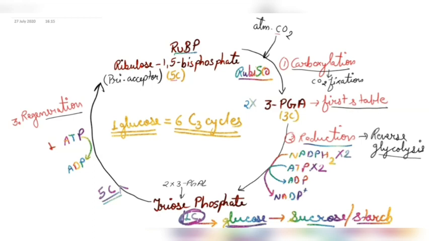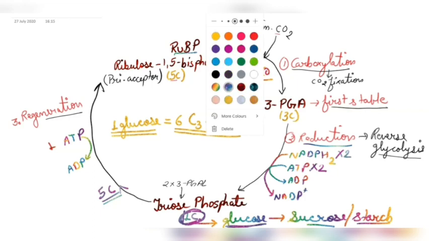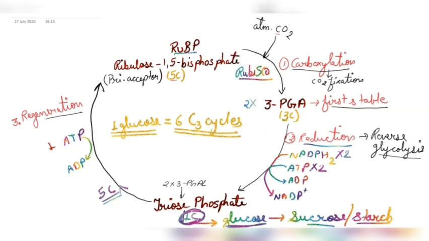Now, in one cycle, we need to calculate how many ATPs and NADPH2 are being used. So now we'll just mark the required NADPH2 and ATPs. As you can see, in the reduction process, for one cycle, we require 2 molecules of NADPH2 and 2 molecules of ATP for the reduction step, and at the regeneration we require just 1 molecule of ATP.